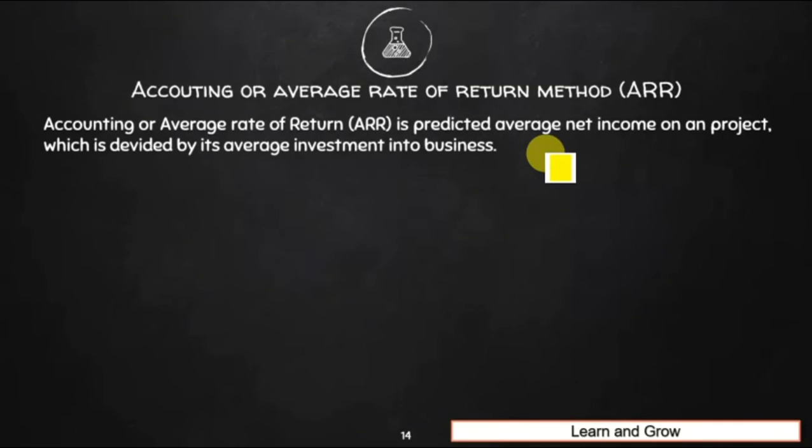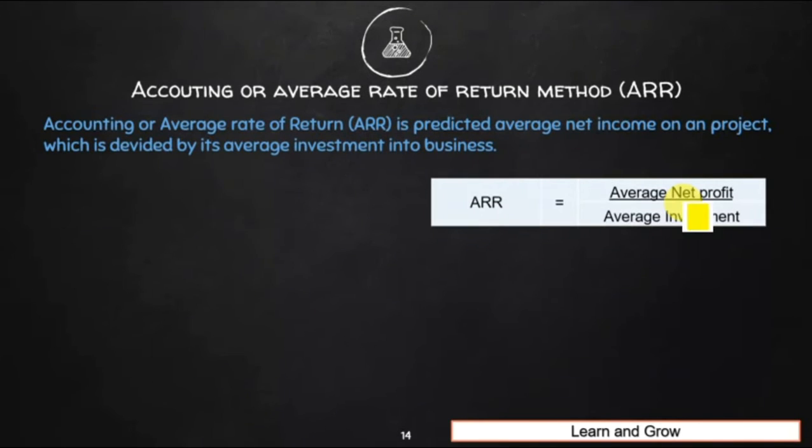Ten years down the line we will be having some inflows and some outflows. Out of that we will calculate the net income on a project, but that should be the average, which will be divided by the average investment in the project. So the formula for accounting or average rate of return, ARR, is average net profit divided by average investment.